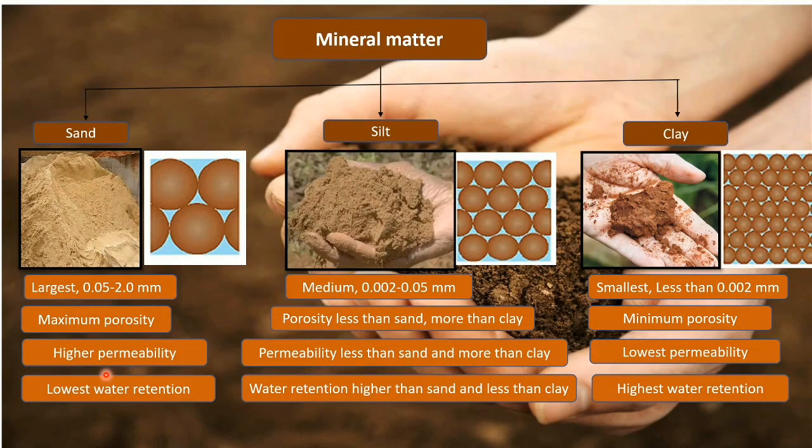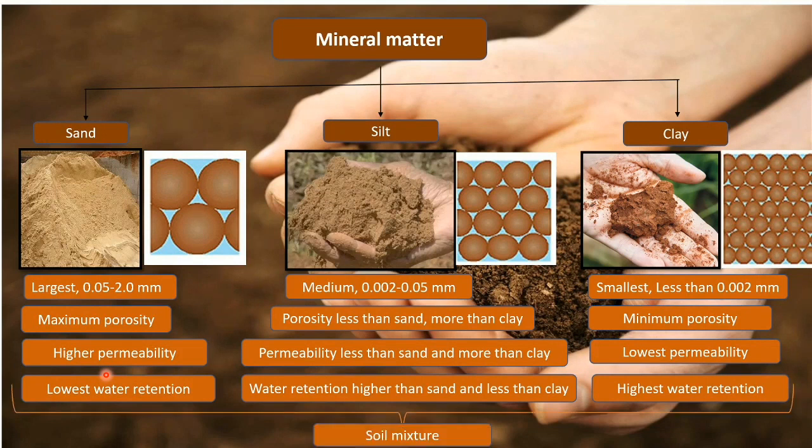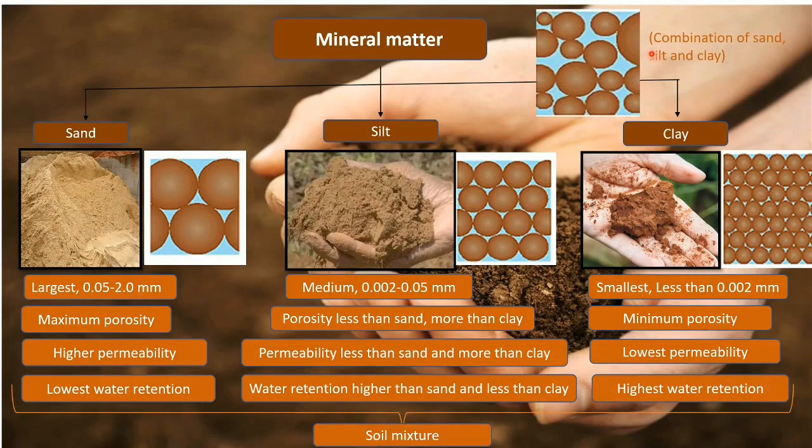Now, very important point, the mixture of all of these three is called soil mixture. What is soil mixture? It is combination of sand, silt and clay. When all these three particles are present together, that is the larger particles of sand, the medium particles of silt and the smaller particles of clay, it is known as soil mixture. So this is it about mineral matter that we have to remember.